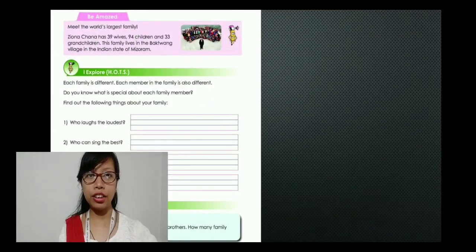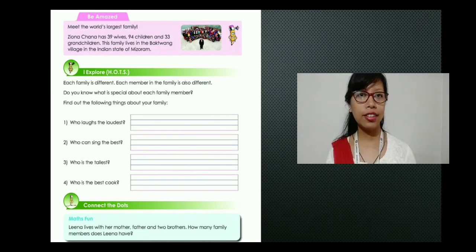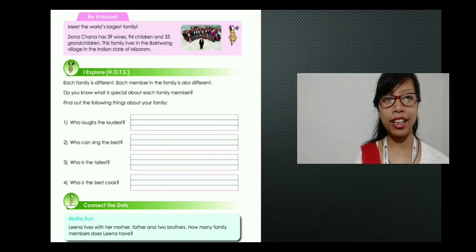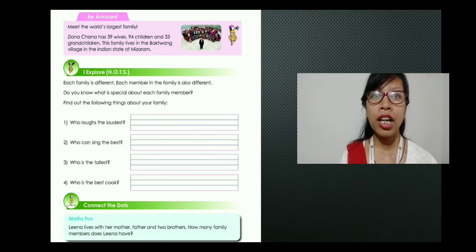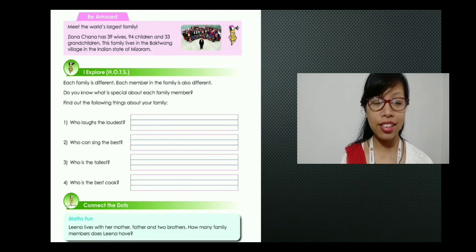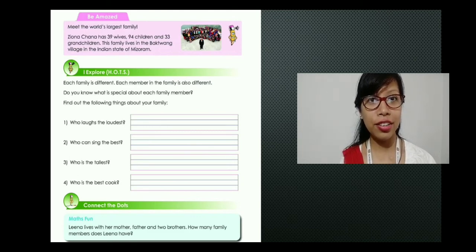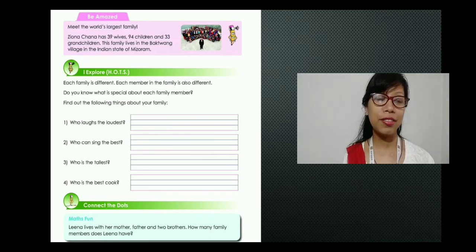Next, let's move to this one. Be amazed. So there is the world's largest family that has been mentioned in your book. Let's read it out about this family. Meet the world's largest family. Gianna Chana has 39 wives, 94 children and 33 grandchildren. This family lives in the Baktwang village in the Indian state of Mizoram. So it is very near to us, our neighboring state, Mizoram.